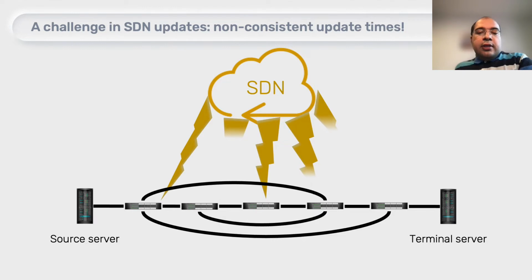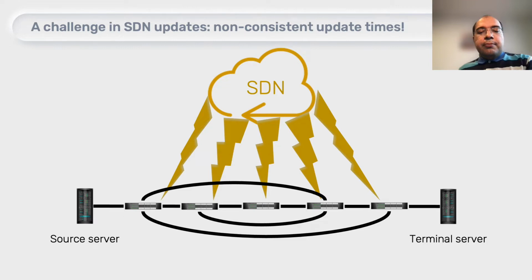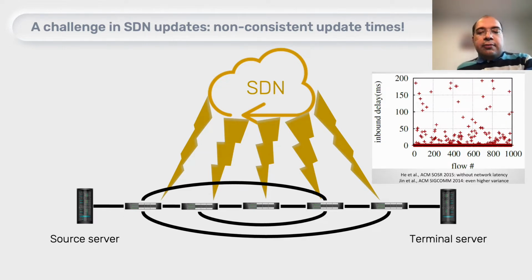The updates might be realized at different times in switches, and this might be due to delays that are inherent in the network, or there might be fundamental defects in the switches, and as you can see in the picture on the right, this would result in a varying time when we have updates in different switches.